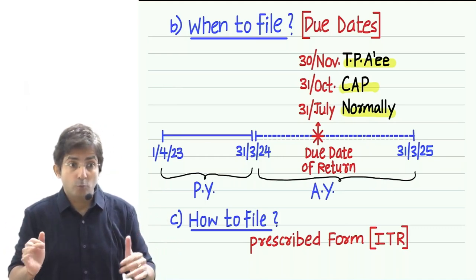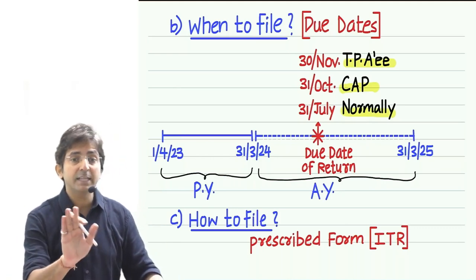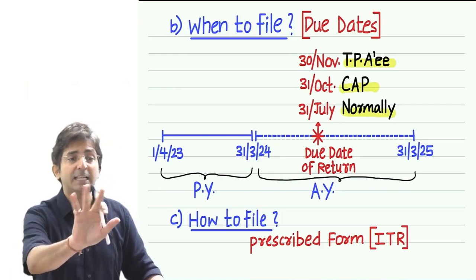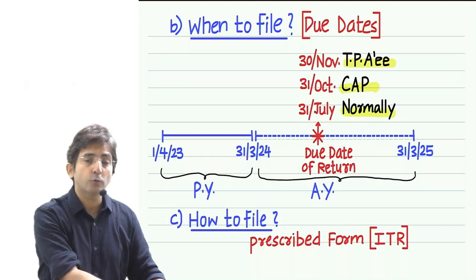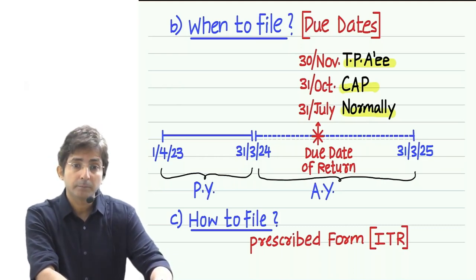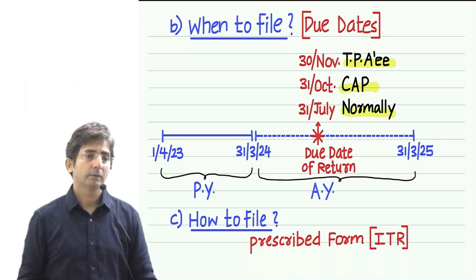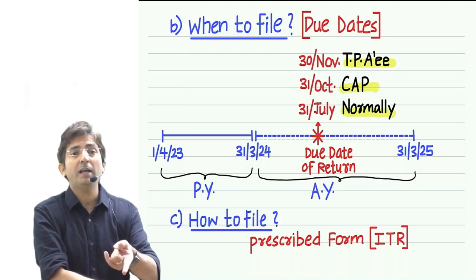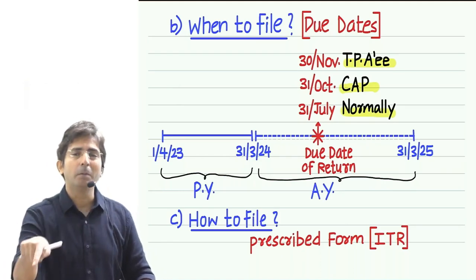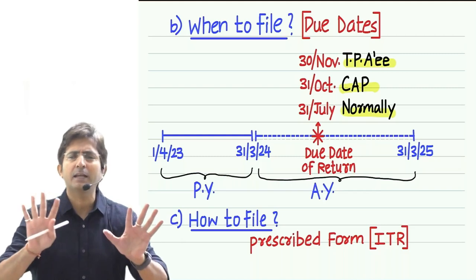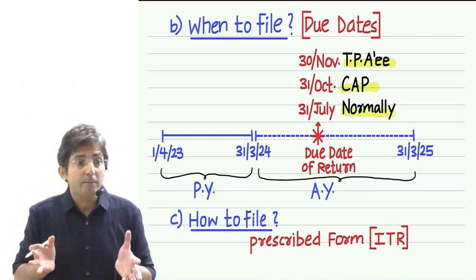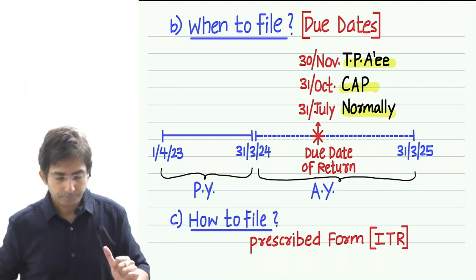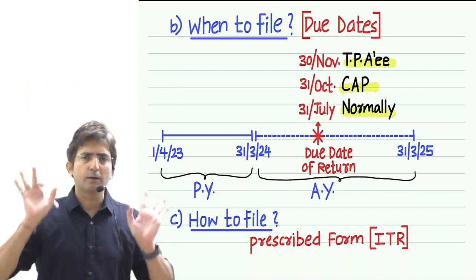Now which form, who has to fill it, all this is not tested in academics. When you appear for your ICAI exam, they will never test which assessee has to fill which form. Yes, in articleship, this is a special skill. You should know which assessee has to fill ITR 1, who has to file ITR 4. But that knowledge is required only for your articleship purpose. In the main exam, for academic purposes, they don't test which form you have to fill. You just have to remember that there are certain forms which you have to fill online.